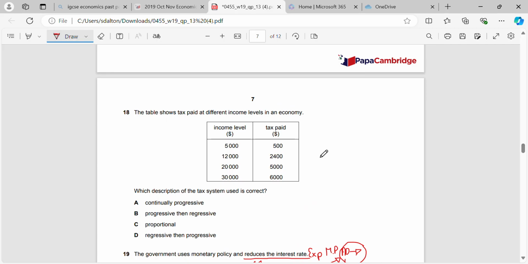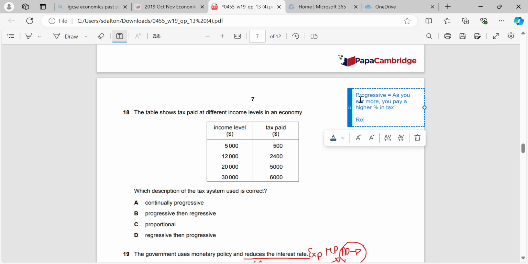Okay, a table shows tax paid at different income levels in an economy. What description of the tax system is correct? So the first thing is to remember: progressive equals as you earn more, you pay a higher percentage in tax.